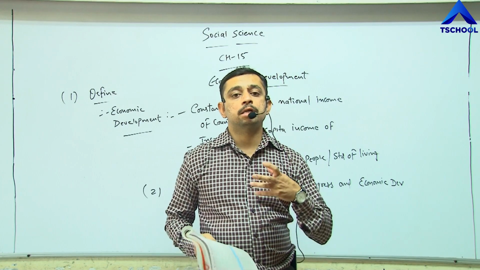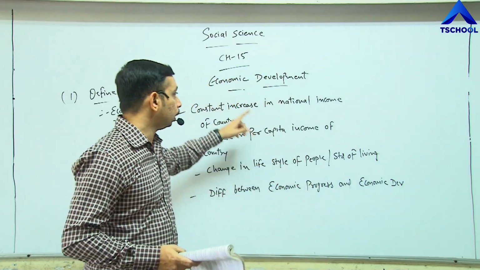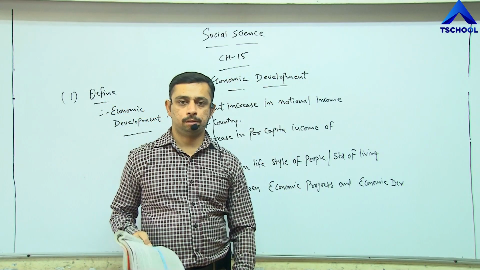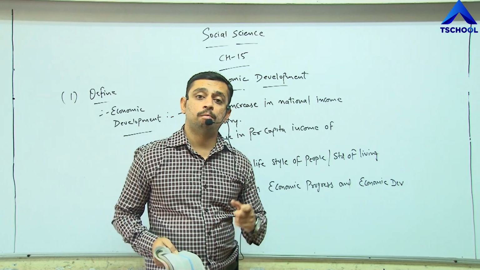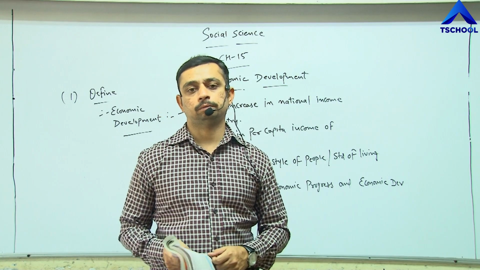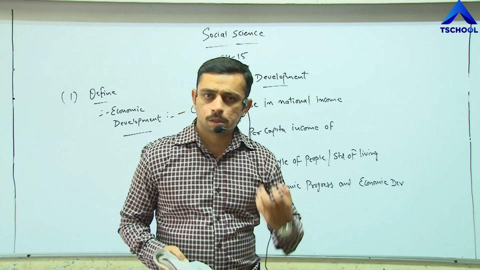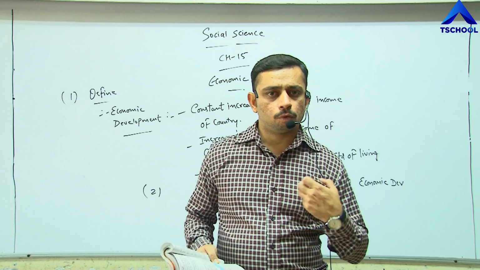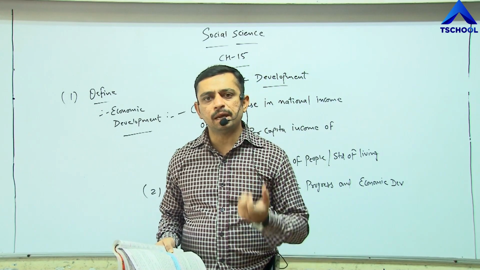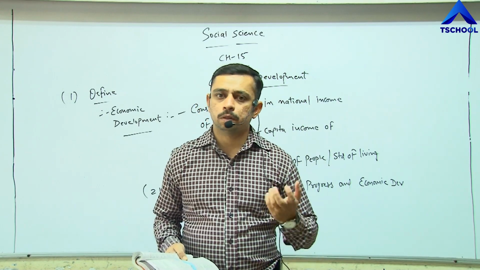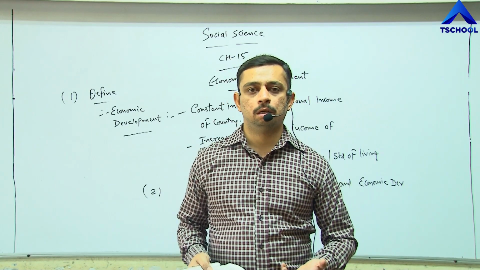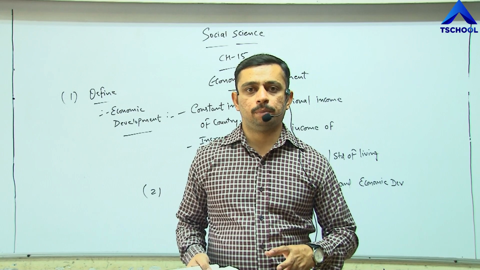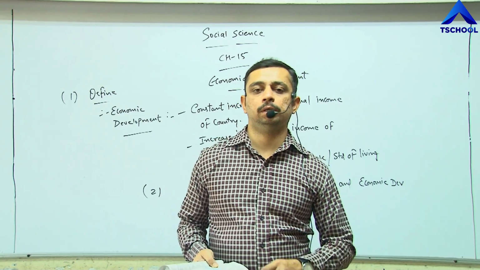And that does not allow the economic development of a nation. Governments are giving many programs, many schemes, many benefits to the poor people, but still, as the population constantly increases, the economic development is not possible properly.